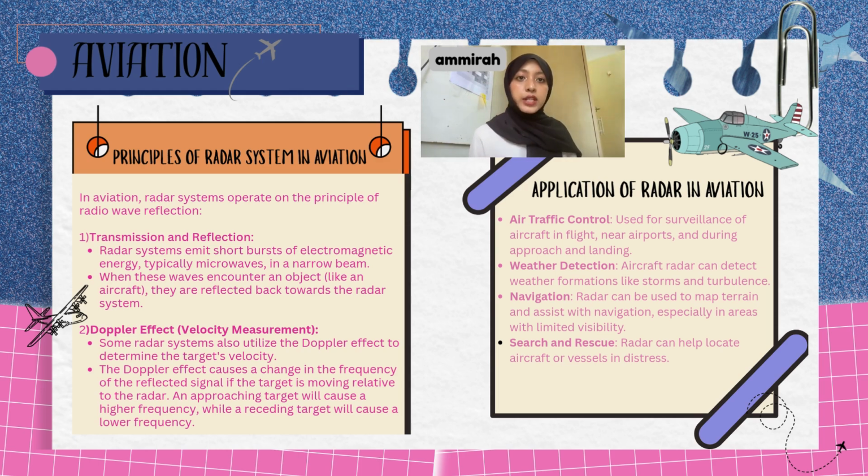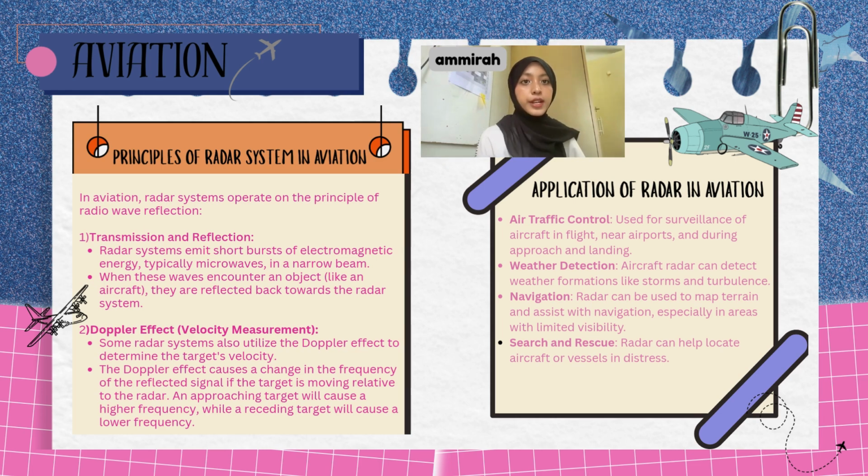First, we have transmission and reflection. Radar systems emit short bursts of electromagnetic energy, typically microwaves, in a narrow beam. When these waves encounter an object like an aircraft, they are reflected back towards the radar system. Second, the Doppler effect, which is velocity measurement. Some radar systems also utilize the Doppler effect to determine the target's velocity. The Doppler effect causes a change in the frequency of the reflected signal if the target is moving relative to the radar. An approaching target will cause a higher frequency, while a receding target will cause a lower frequency.